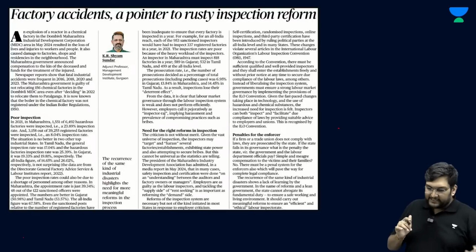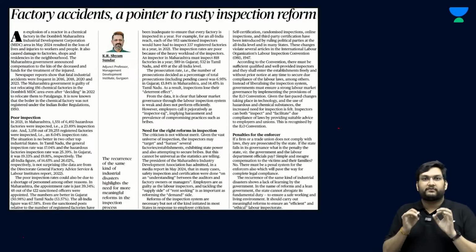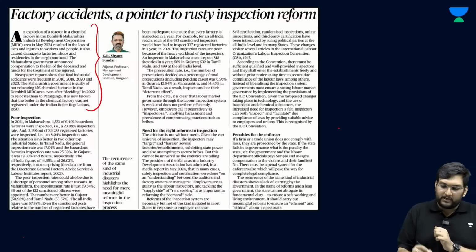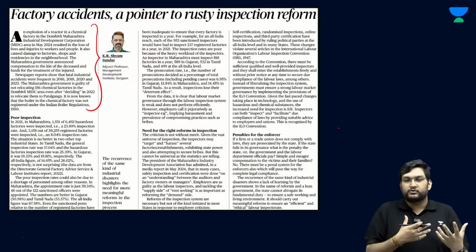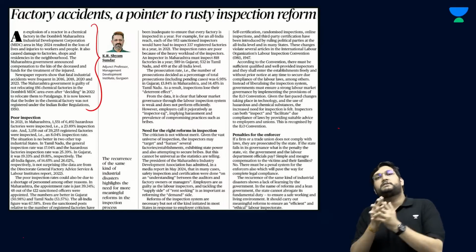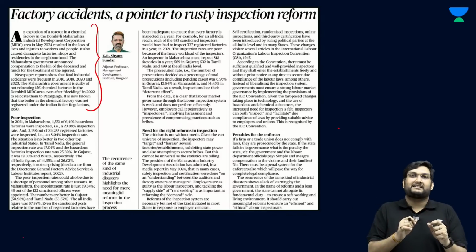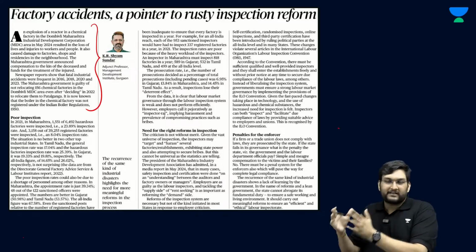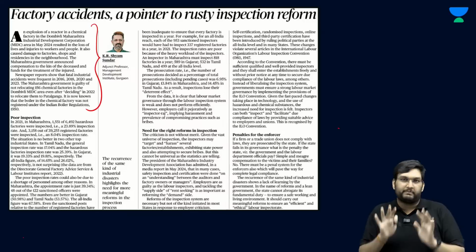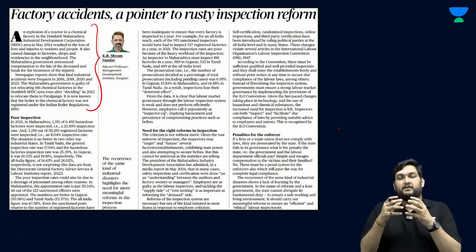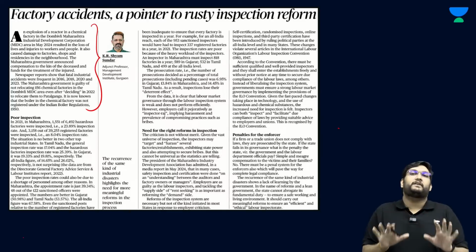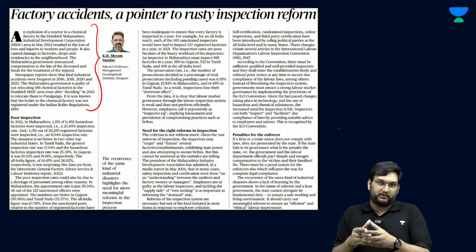So, the article basically is pointing about two very important things. First, the fact that when it comes to factory accidents, we have a whole history of factory based issues, and factory reforms is something which is quite important, and it does not give you the quantum of the issues, but when it comes to industrial accidents from Bhopal gas tragedy to the recent ones, the fatality and the level of impact to the neighborhood is quite big. And because these are chemical factories, the chemicals leach into the water, and this can stay there for at least 10 to 15 years. Therefore, the people are not safe in that locality.